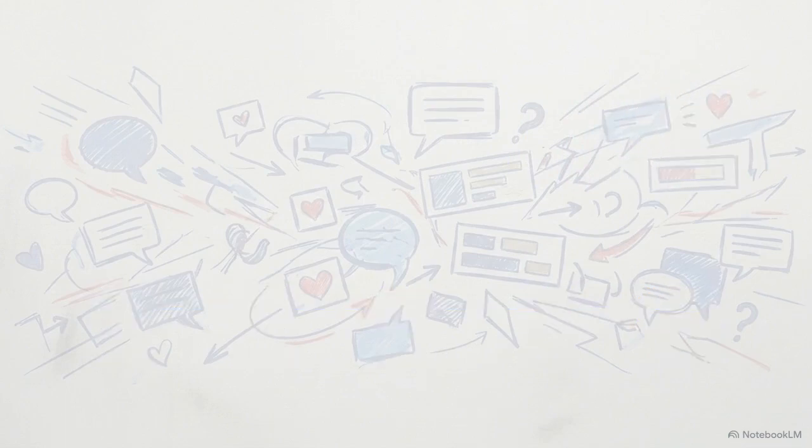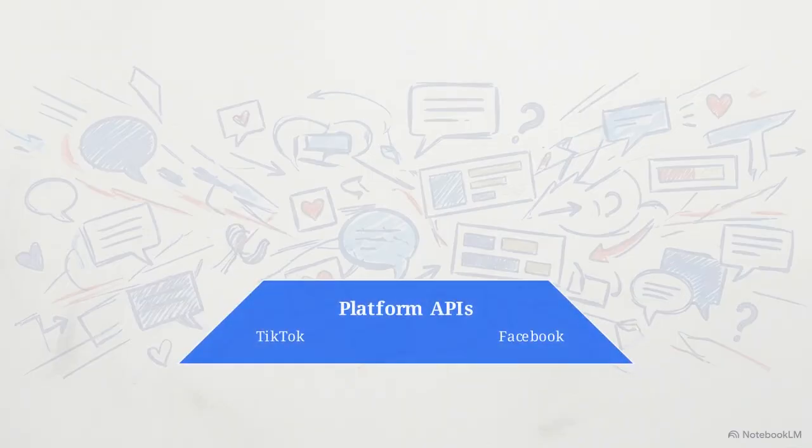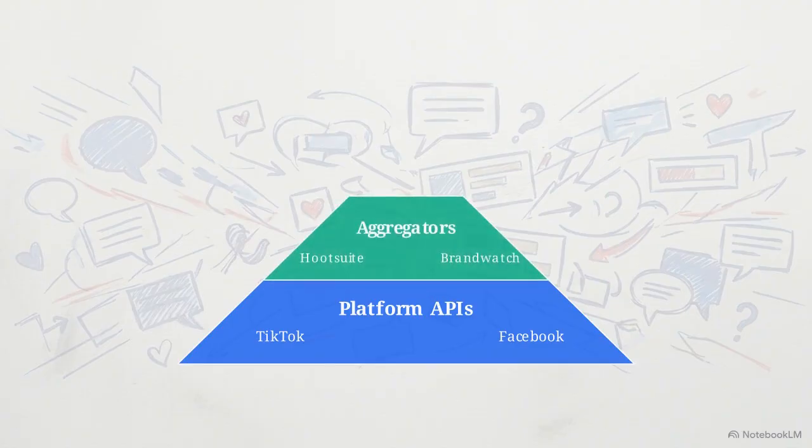This chart outlines the specific tech stack we use to automate the pipeline. At the base, we pull from native platform APIs. In the middle tier, we route that data through third-party aggregators like Hootsuite. At the top tier, we deploy advanced AI systems. That top tier is crucial.